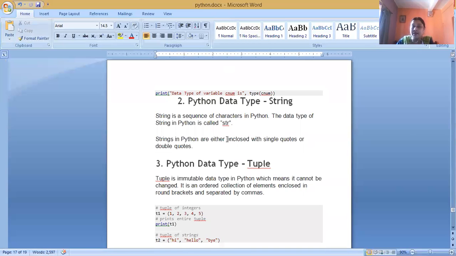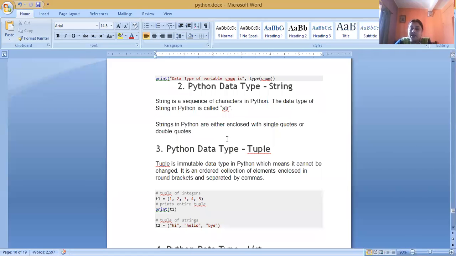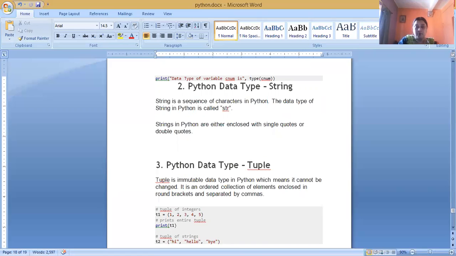Second one is the Python data type string. A string is a sequence of characters. What do we mean by a sequence of characters? Suppose we write here Gyan Niketan. The value written here, Gyan Niketan, is a sequence of characters. Sequence means the characters are represented in a sequential way, and the sequence starts from 0 and ends with L minus 1, where L is the length of the string.